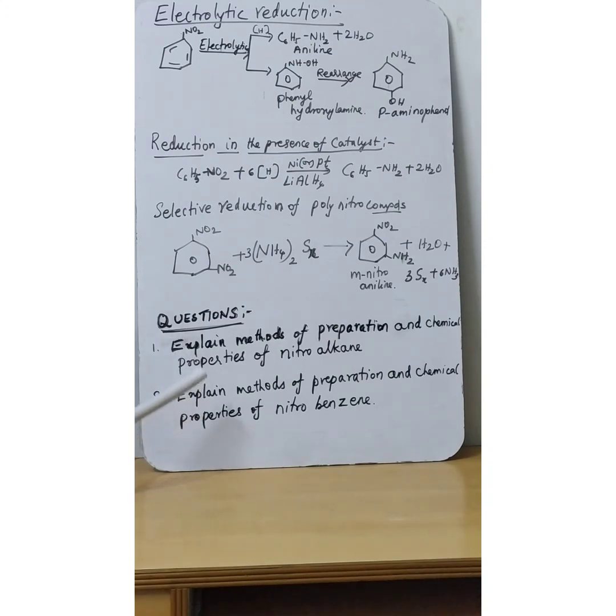Next, questions for your assignment. There are two questions. One is to explain the methods of preparation and chemical properties of nitroalkane. The second is to explain the methods of preparation and chemical properties of nitrobenzene. Write out these reactions. After this, there are more nitrobenzene reactions, which we will see in the next class. Thank you.